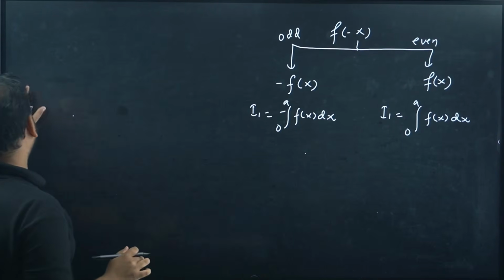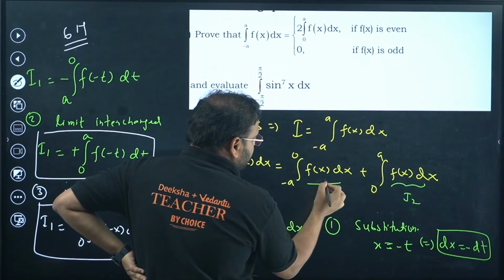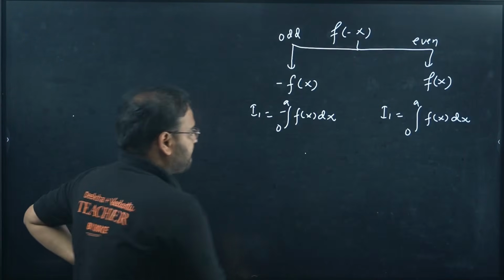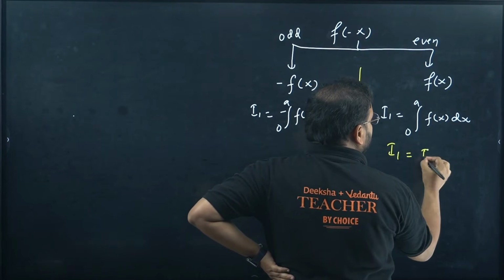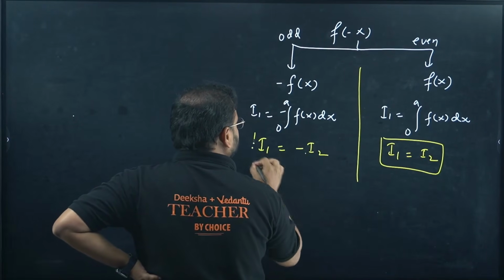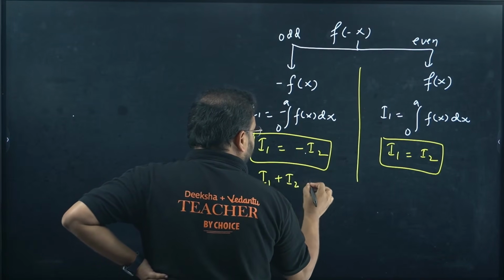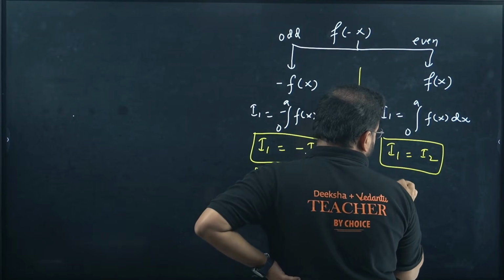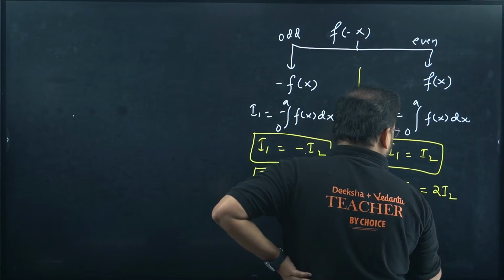Now check the important step. Very important step. I1 is this value from minus a to 0, but what is I2? I2 is 0 to a f of x dx. It means in this particular case, I am getting the value of I1 as equal to I2. And in this case, I am getting the value of I1 as minus I2. Check carefully. Bring I2 on this side, you'll be getting I1 plus I2 as 0. And over here, if you add I2, you get twice I2.